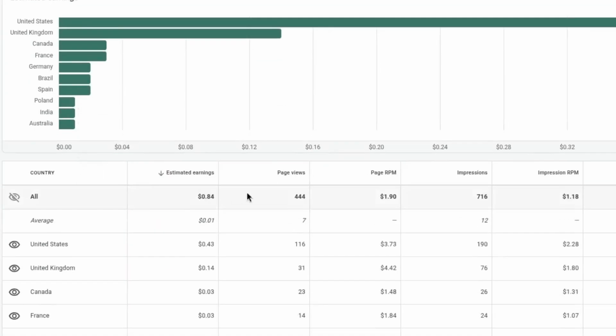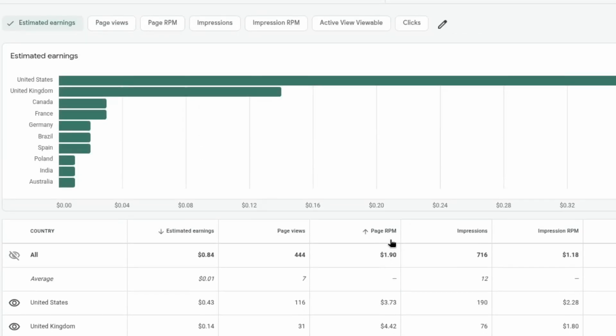Going to last month, I got 444 page views, earning me 84 cents for a page RPM of $1.09. Once again, mostly coming from the United States. Page RPM for the US was pretty massive for the month of November. One major thing that I wanted to point out on this month in particular is that